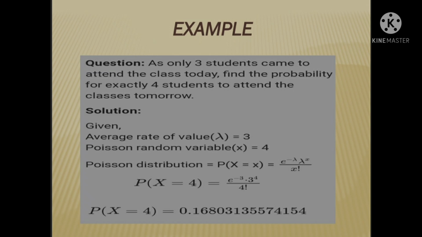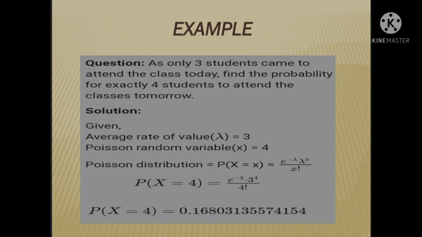The question is, as only 3 students came to attend the class today, find the probability for exactly 4 students to attend the class tomorrow. Let us take the average rate lambda as 3, as 3 students are present. Now the Poisson random variable X is equal to 4, as 4 students must be present tomorrow.